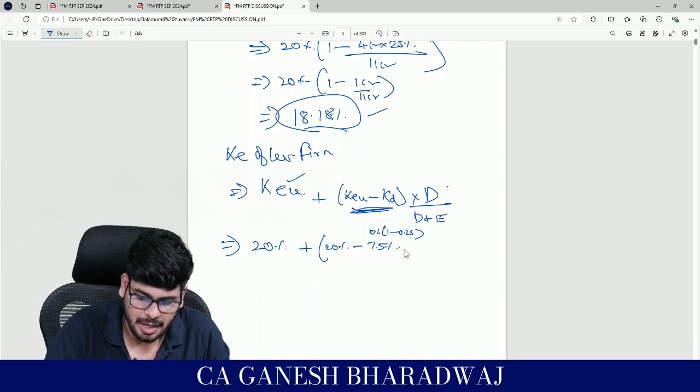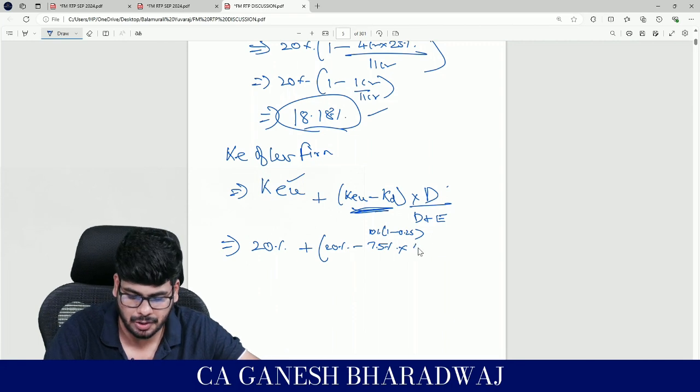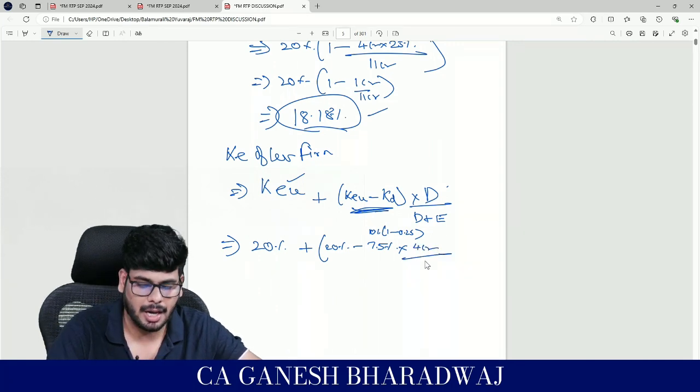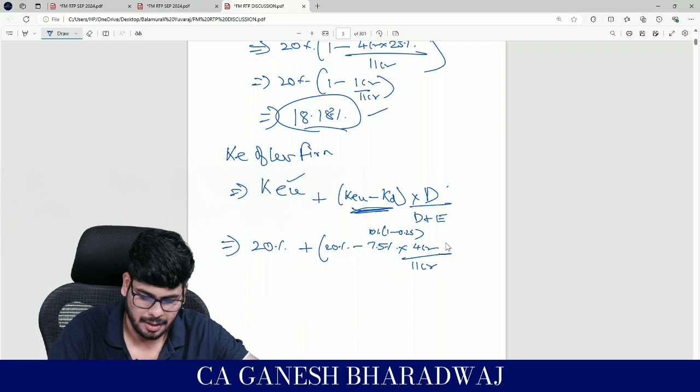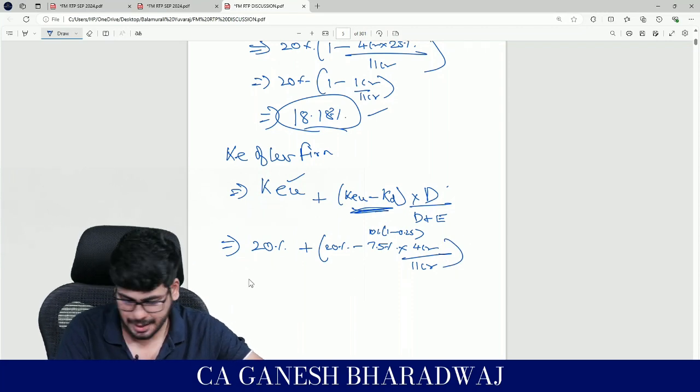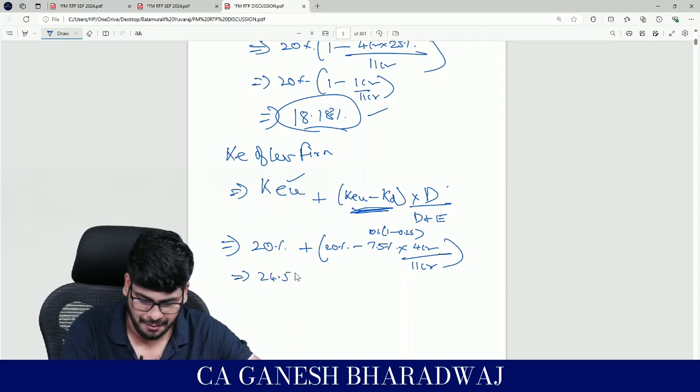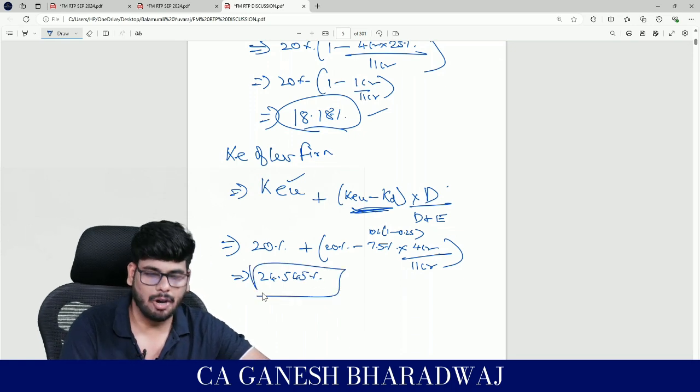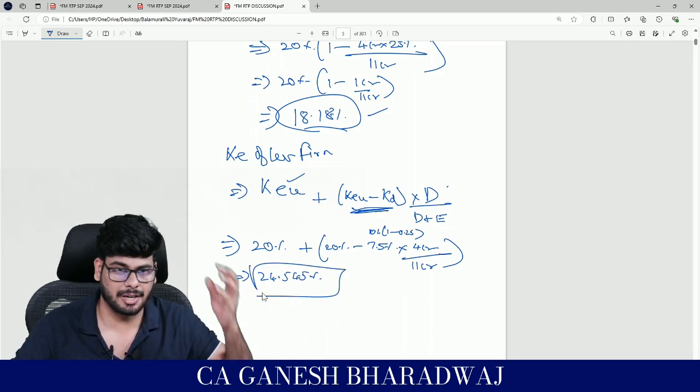Into debt upon debt plus equity. Debt is going to be 4 CR, right? And debt plus equity is going to be 11 CR. Okay, so if you calculate it, guys, it comes out to 24.545%.